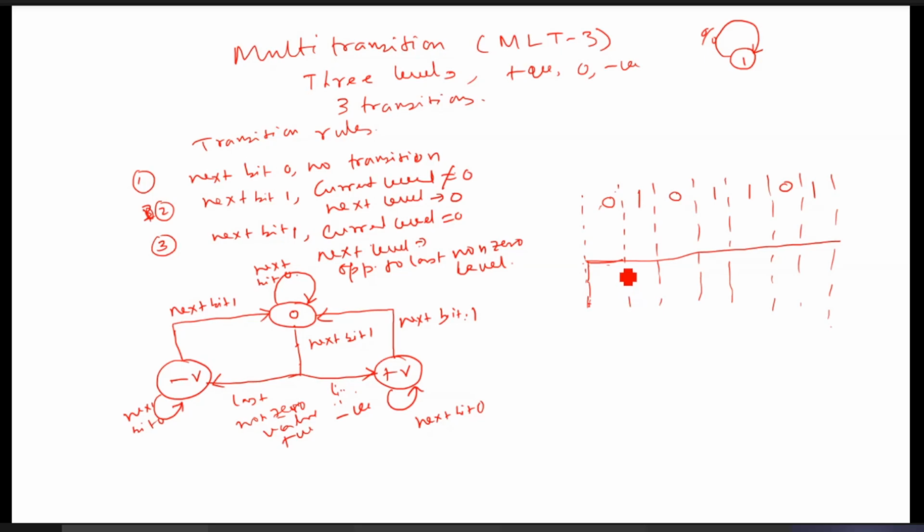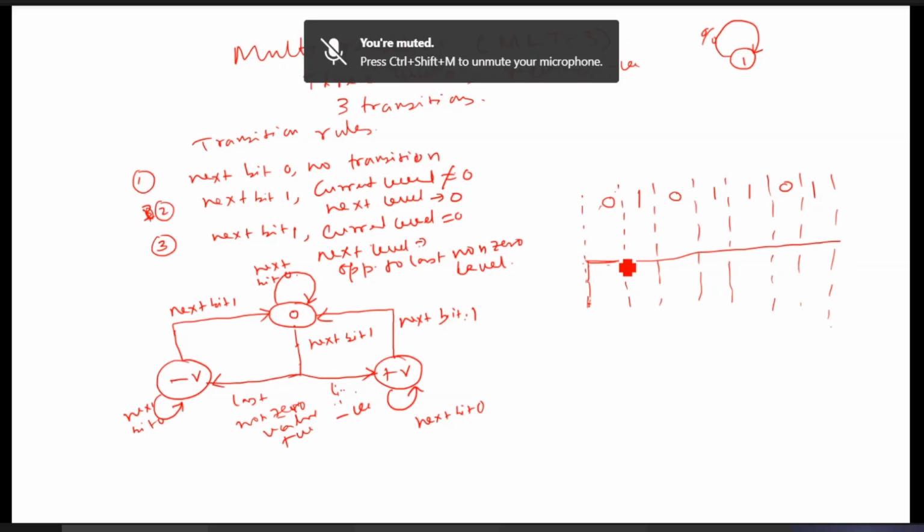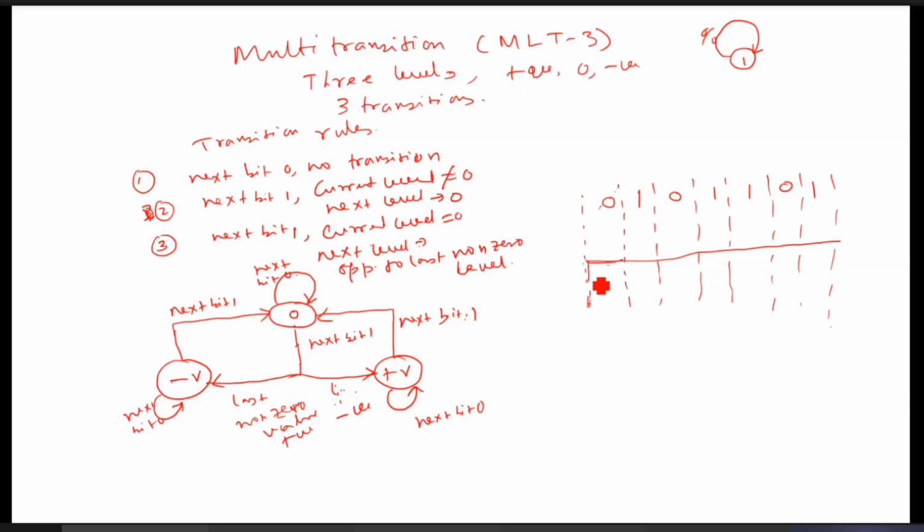Then you see the current level is 0. Next bit is 0, no transitions. Now you start from this 0 here. Next bit 1, current level 0.